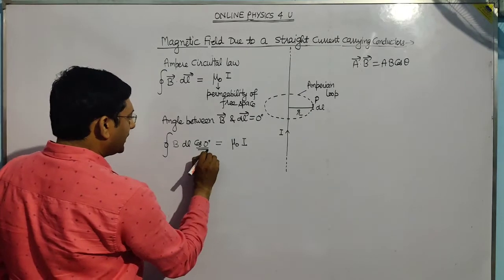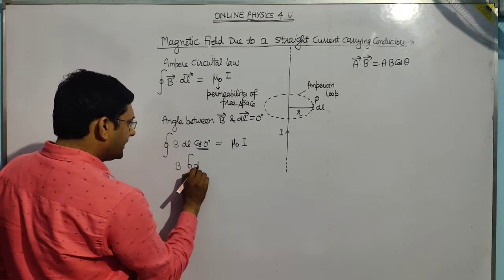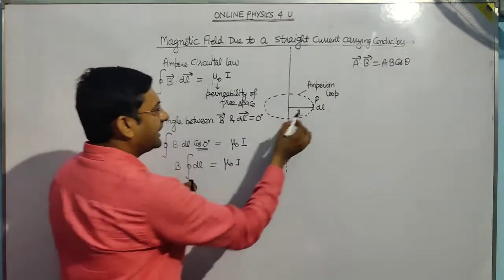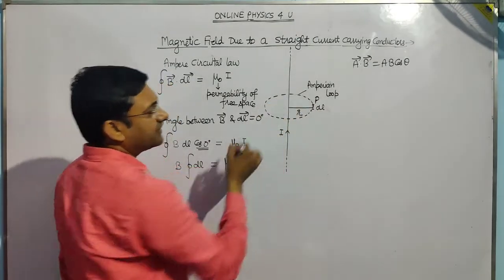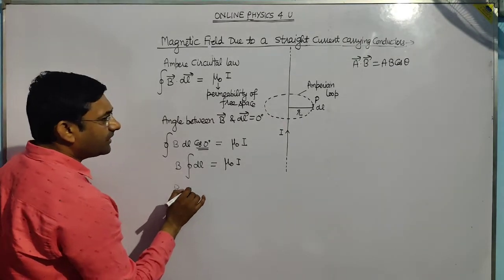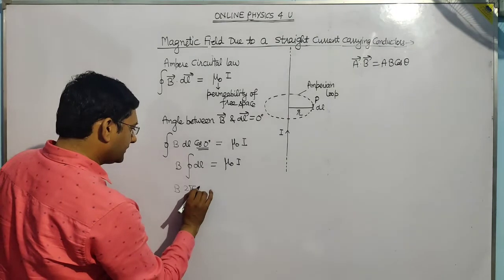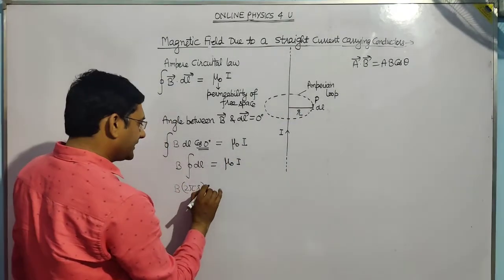So cos 0 is 1, and I am taking B outside. So B integral of dl equals mu naught I. Integration of dl means this length. What is this length? This is the circumference of the circular Amperian loop, so this will be 2 pi r, where r is this distance, working as the radius.